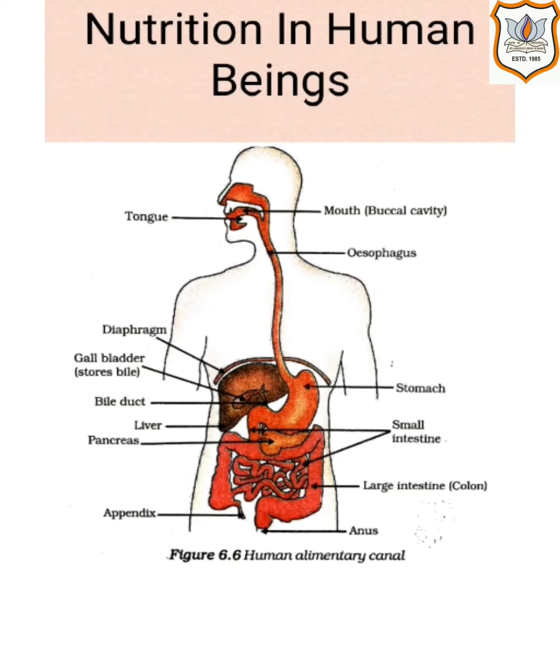Let us discuss nutrition in human beings. It starts with the alimentary canal. The alimentary canal is basically a long tube extending from the mouth to the anus, already shown in the diagram. We eat various types of food which have to pass through the same digestive tract. Naturally, the food has to be processed to generate particles which are small and of the same texture.